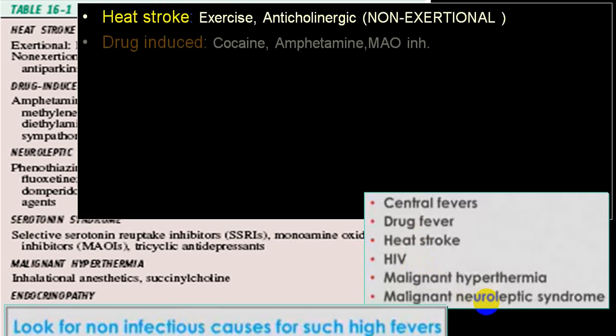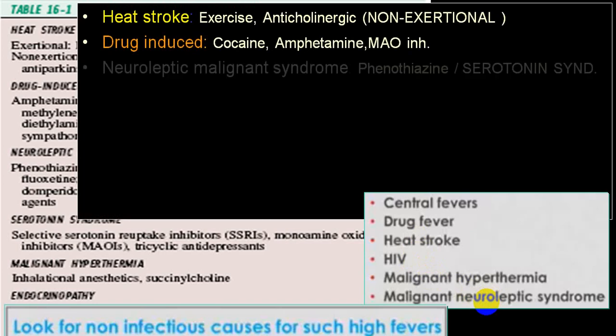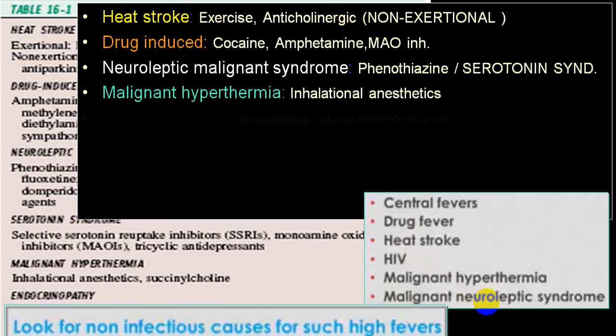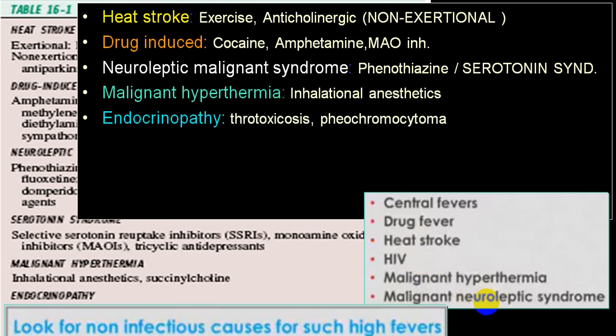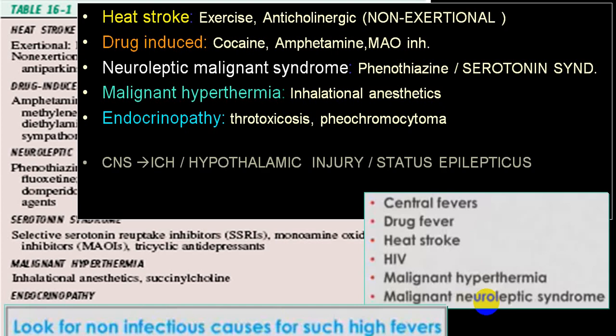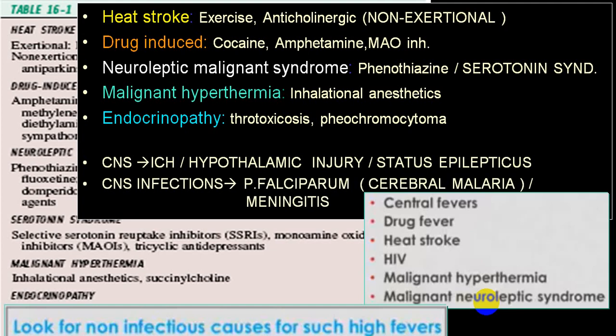So heat stroke, non-exertional or exertional, drug-induced neuroleptic syndrome. I've selected a few parts from this entire slide. Endocrinopathy, that is thyrotoxicosis, pheochromocytoma, and in CNS, intracranial hemorrhage, hypothalamic injury, status epilepticus, CNS infection, particularly very odd, but this I'll not put as hyperthermia, but I'll say hyperpyrexia, that is P. falciparum, that we commonly label as cerebral malaria, or even in case of meningitis, encephalitis.